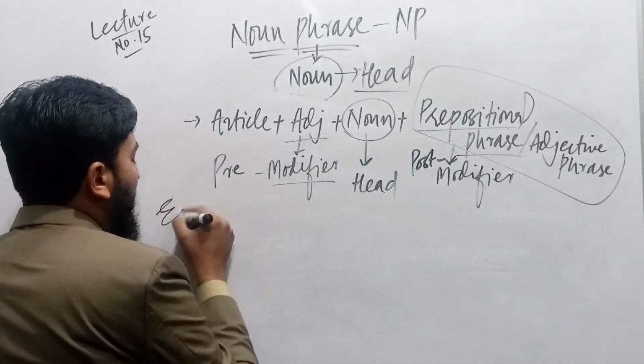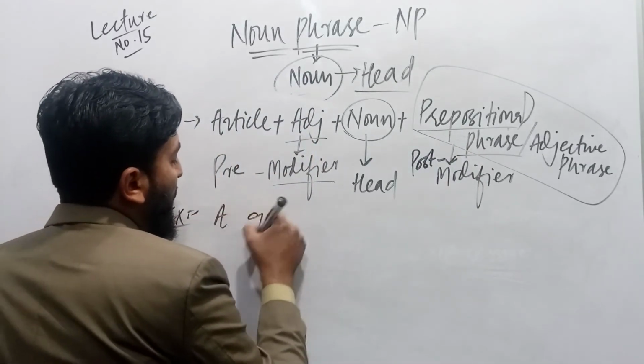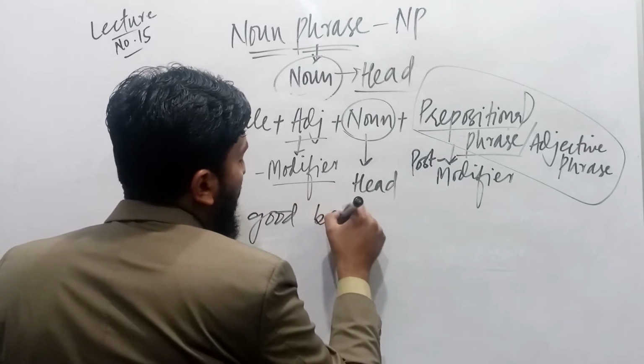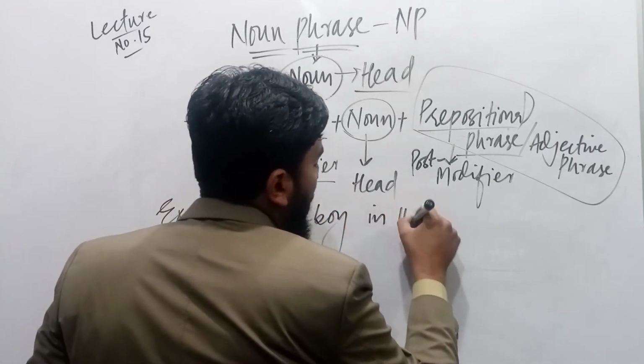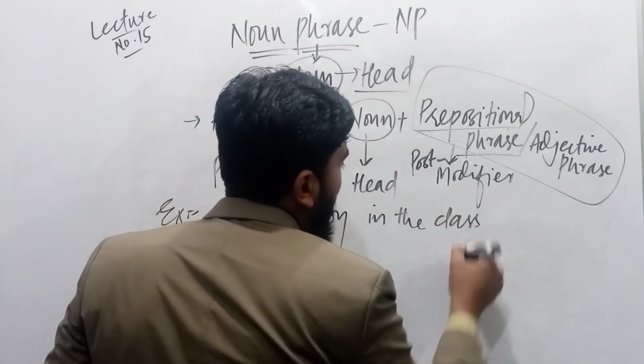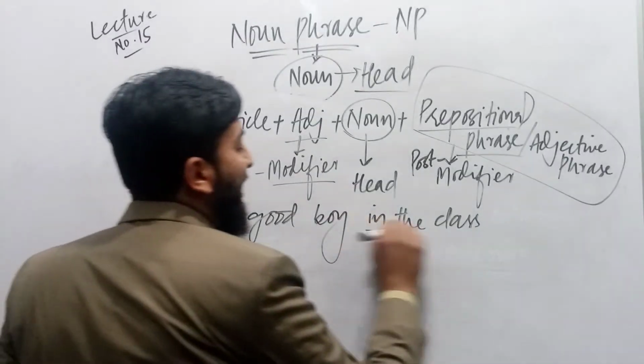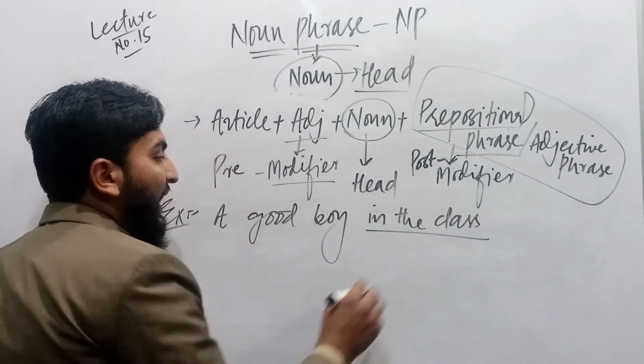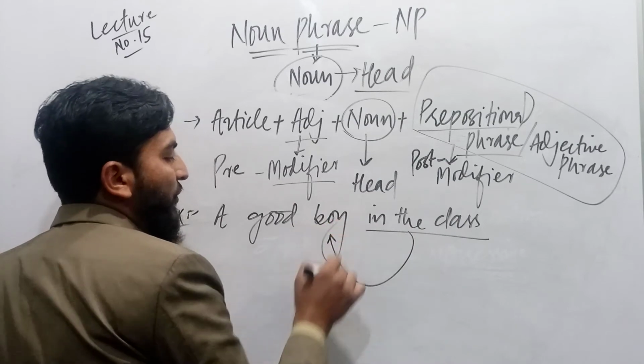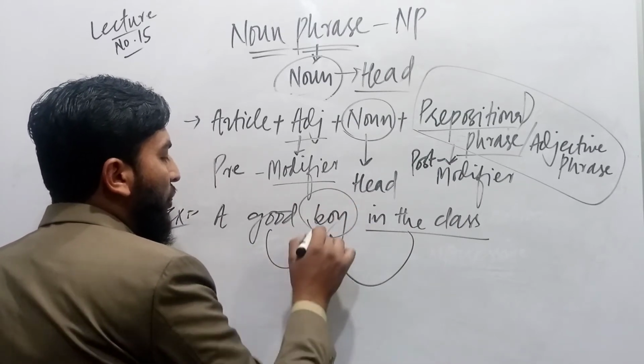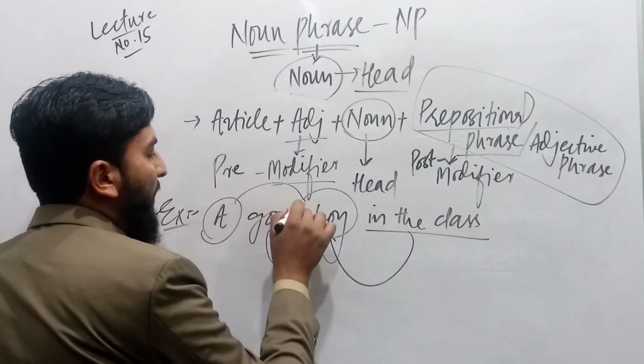For example, I say a good boy in the class. In the class is also called an adverbial. In the class talks about boy. Good talks about boy.